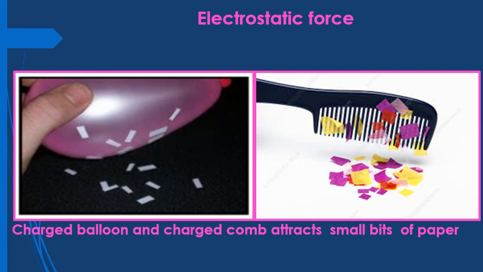So here what is existing? Electrostatic force. Now you can also try this at home. You can take a balloon, a comb, or a plastic scale and rub it with your hair, bring it next to small bits of paper and observe, right? So electrostatic force exists between two charged bodies or a charged body and an uncharged body, and it can be attractive as well as repulsive in nature.